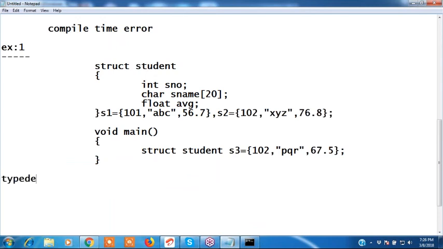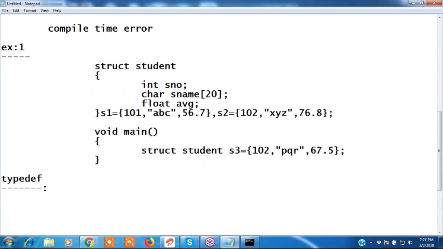Next, after that we discuss typedef. Write this first. Yeah, write this. After that, typedef.